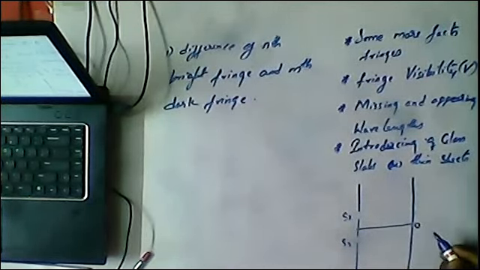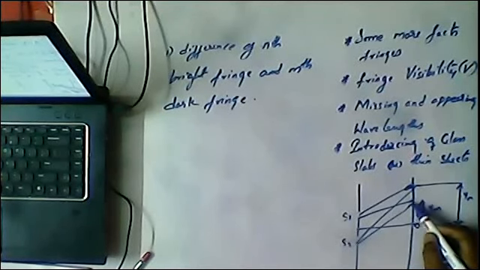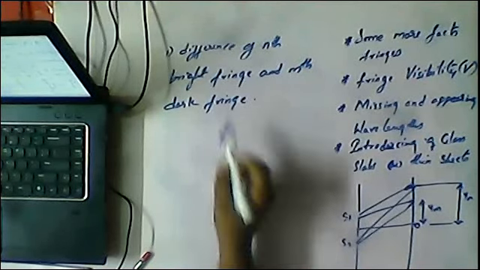Similarly, another wave from here and another wave from here meet destructively, and its value is ym. Yn is the distance of the bright fringe from the central maxima, and ym is the distance of the mth order dark fringe from the central maxima. So here the question is the difference of the nth bright fringe from the mth dark fringe.